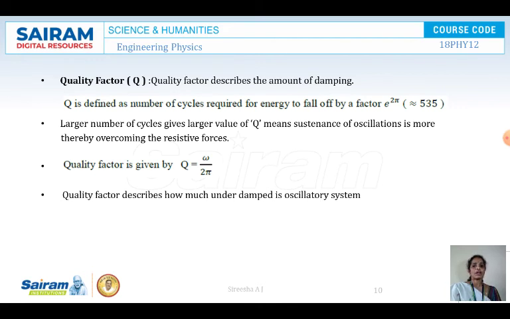The quality factor is defined by Q is equal to omega by 2 pi. The quality factor describes how much underdamped the oscillatory system is. That is the amount of time. If you switch off the fan, it will take some time for the fan to come to rest. So the more the quality factor, the more the time to come to rest. This is the meaning of a quality factor.